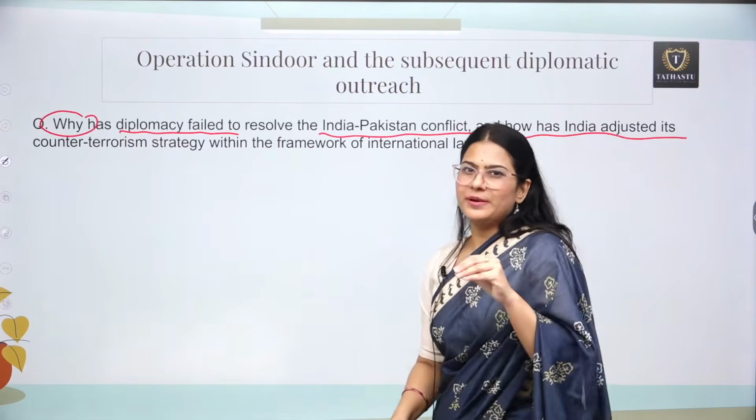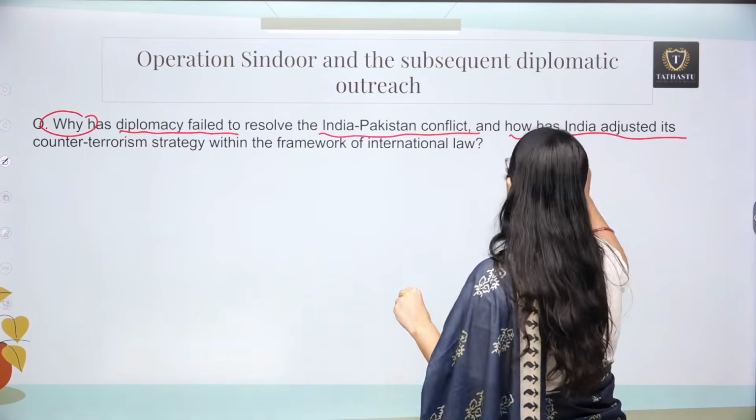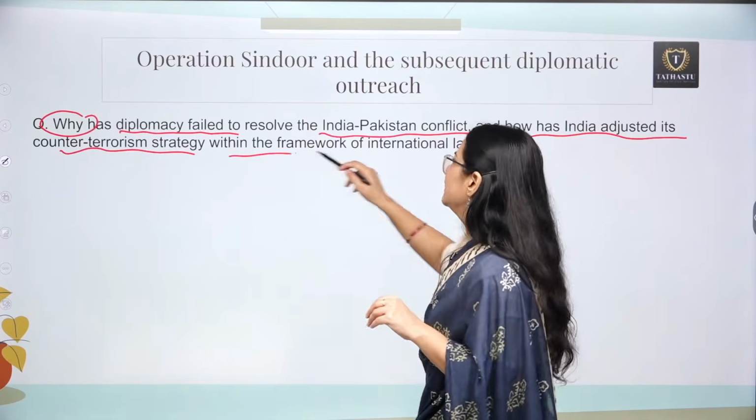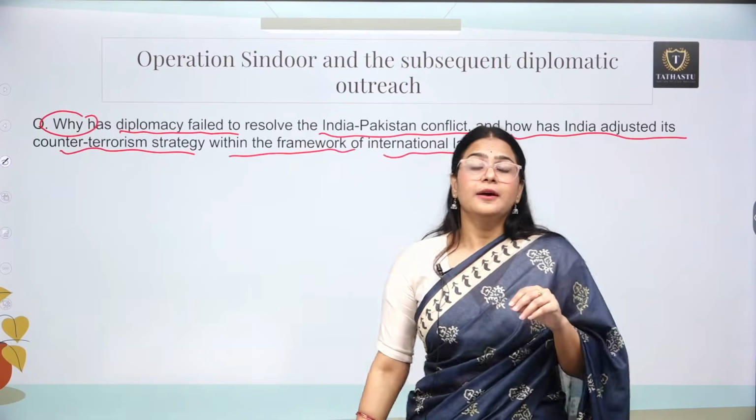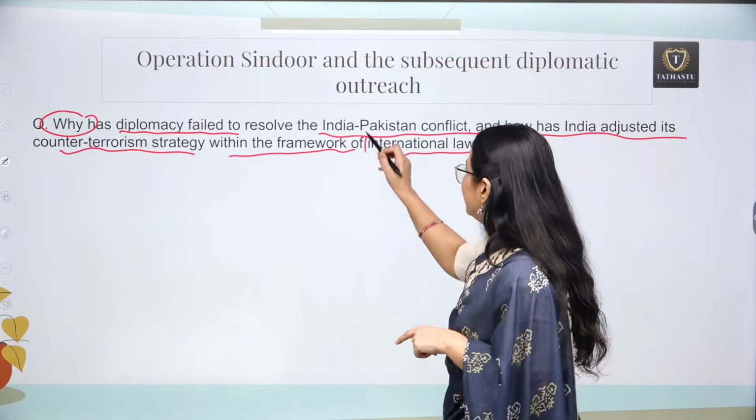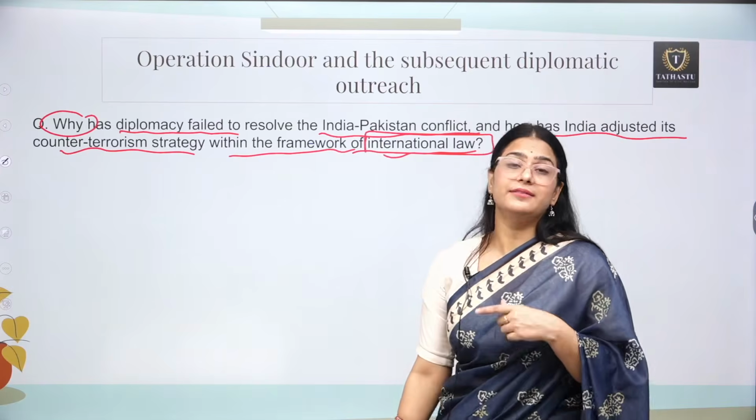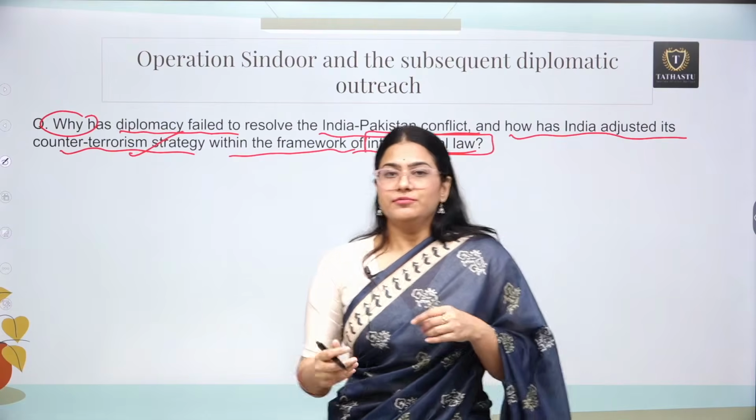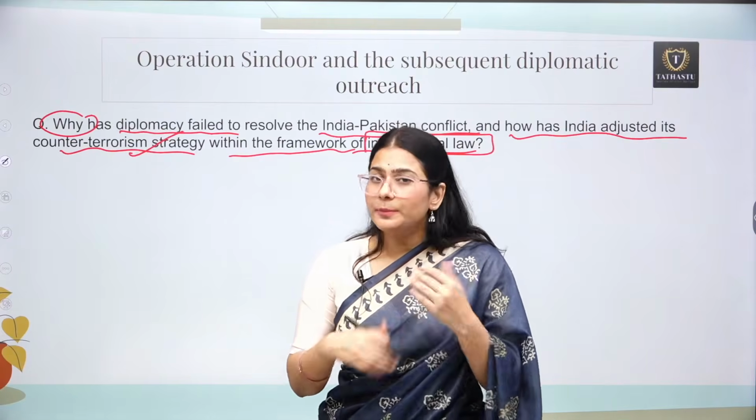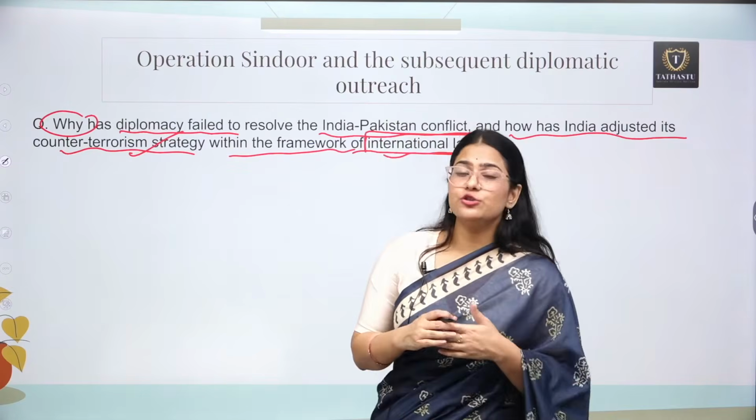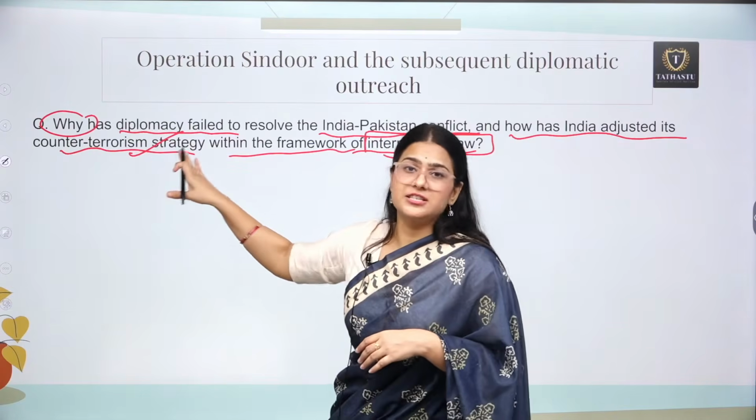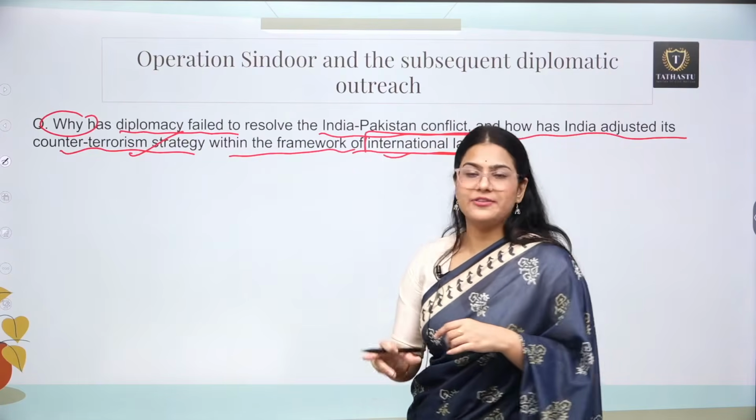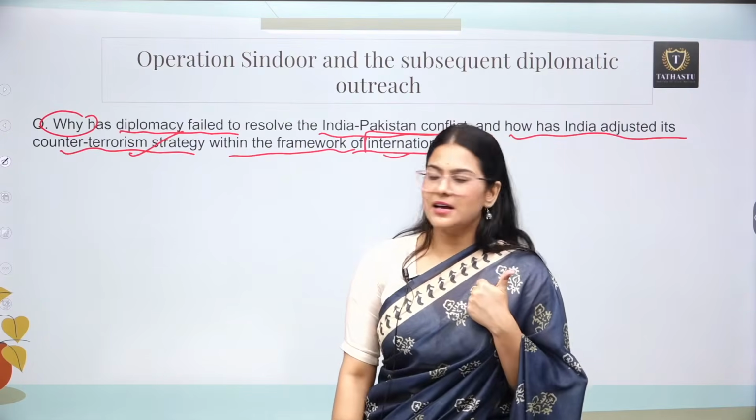We are going to mention the biasness that is at the international level, and how India adjusted its counter-terrorism strategy within the framework of international law. It means that by remaining under the framework of international law, we are going to negotiate everything peacefully. How can we have our counter-terrorism strategy? Surgical strike is something which is not being justified at the international level. So we need to have some other counter-terrorism strategy which is under international law. Why? Because diplomacy has failed to solve this India-Pakistan problem.